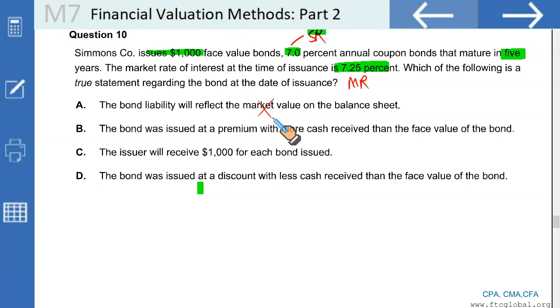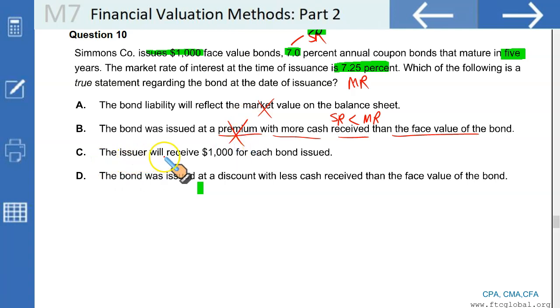Wrong. The bond was issued at a premium with more cash received than the face value. This is incorrect. Why? Because look at this. Our stated rate is 7%. Market rate is 7.25%. Since you are offering a lower rate than the market rate at the date of issue, this is clearly a discount bond, not a premium bond. This is wrong.